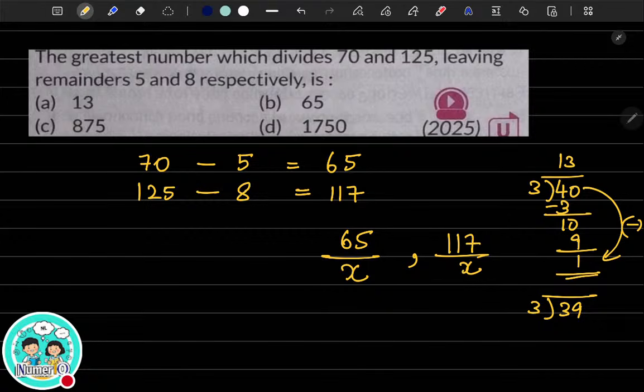So x cannot be a bigger number, x has to be a smaller number, and if it is a smaller number, then it is going to be your HCF problem. If the required answer is less than the given data, then it is going to be an HCF problem. So if you find out the HCF of 65 and 117, you will be able to find the greatest number which divides the two given numbers respectively.